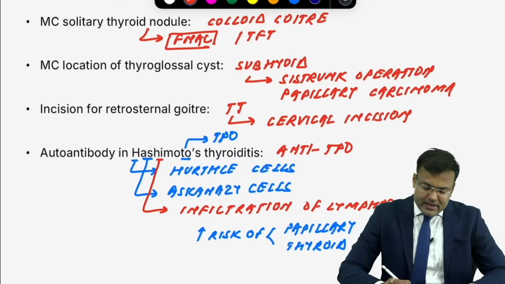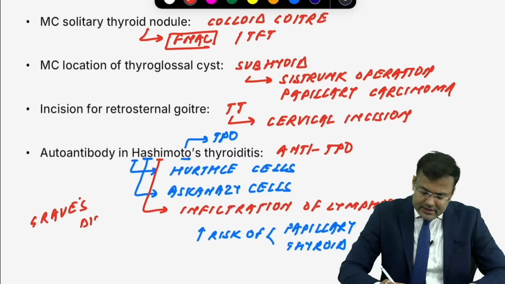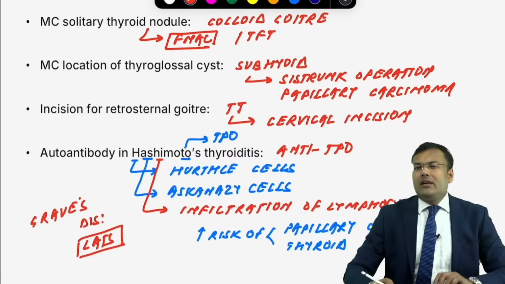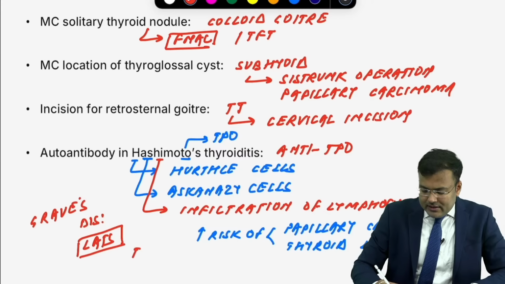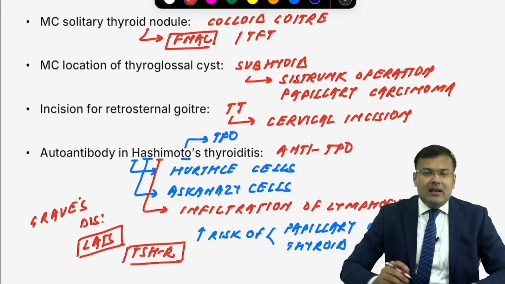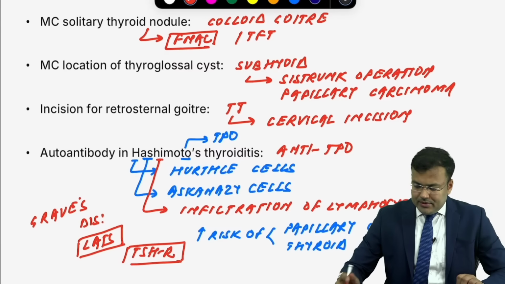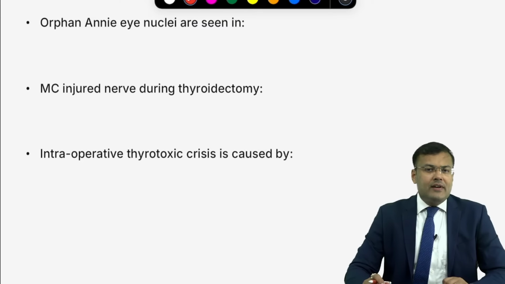Another question which we are expecting, that is Graves. In Graves disease, can you tell me, what is the autoantibody? It is LATS. What is LATS? Long acting thyroid stimulator. And this is against which receptor, guys? Tell me. This is against the TSH receptor. So LATS against TSH receptor. Clear?